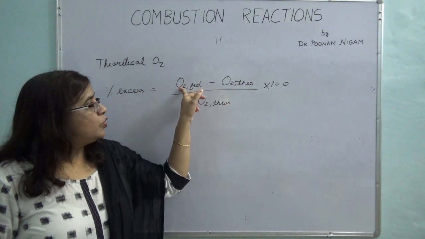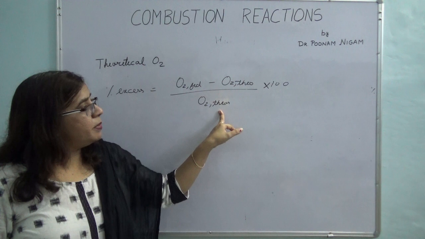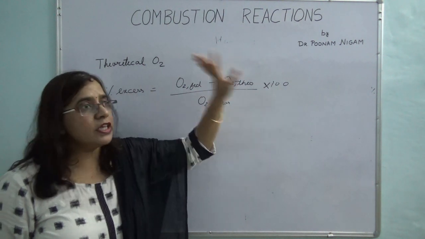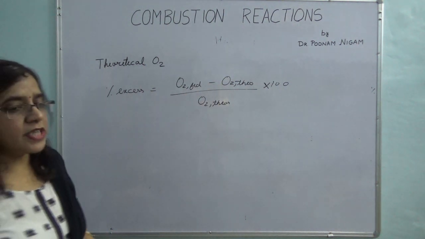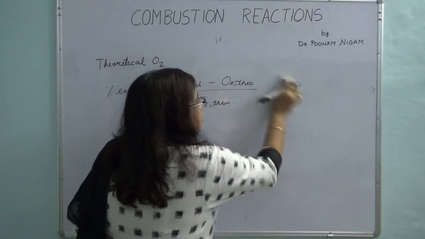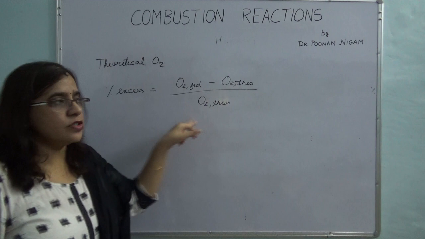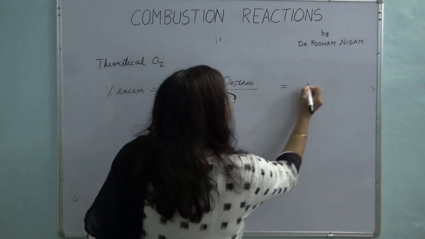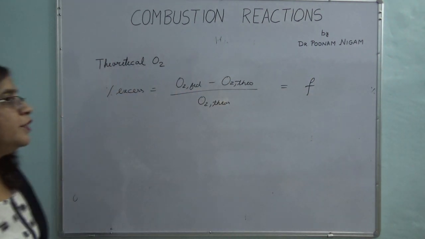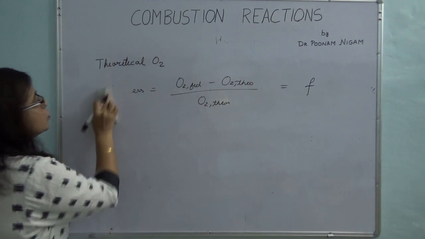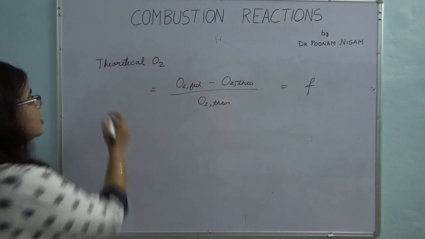So O2 fed minus O2 theoretical, divided by O2 theoretical, times 100, gives your percentage excess. If I miss out this 100, it gives you the fractional excess, which I am going to refer to as F.